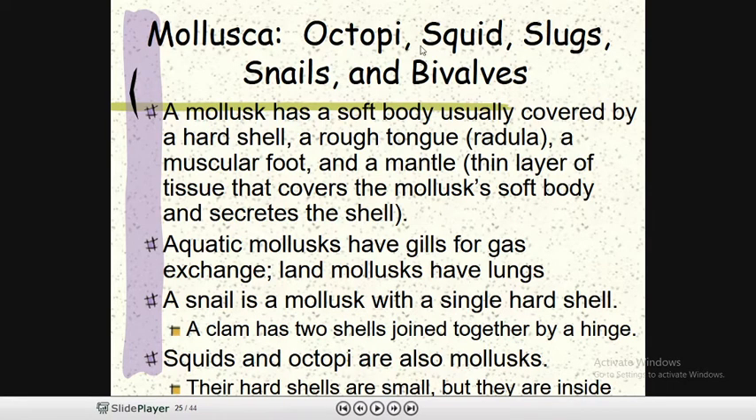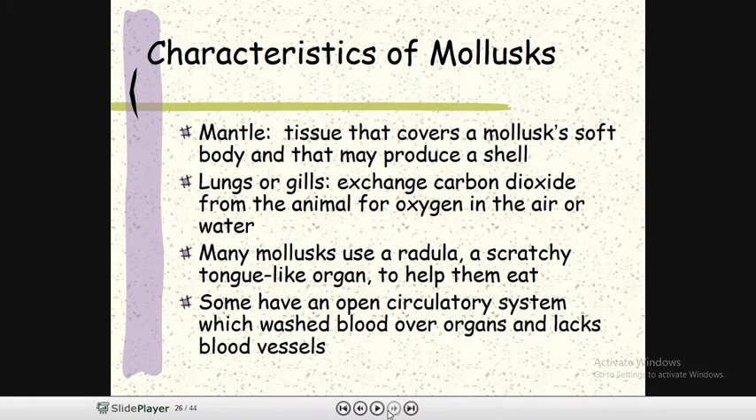Next one is Mollusca. The phylum Mollusca contains octopi or octopus, squids, slugs, snails, and bivalves. Mollusca have a soft body usually covered by a hard shell, a rough tongue called the radula, a muscular foot, and the mantle, a thin layer of tissue that covers the mollusk's soft body and secretes the shell. I hope you understood this one.